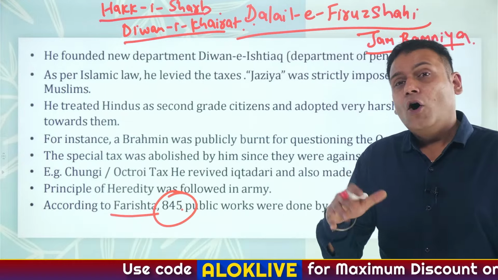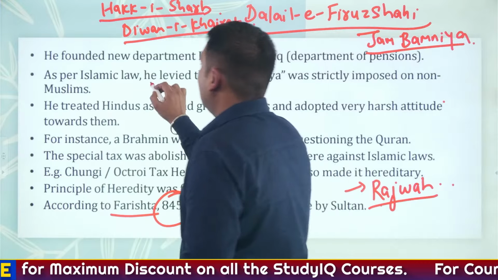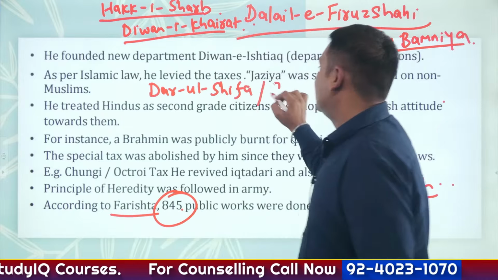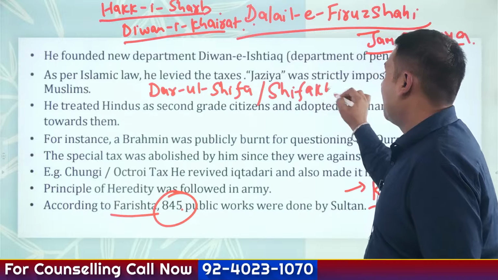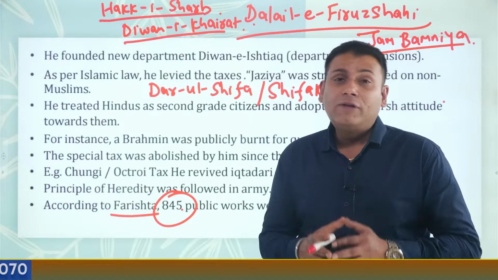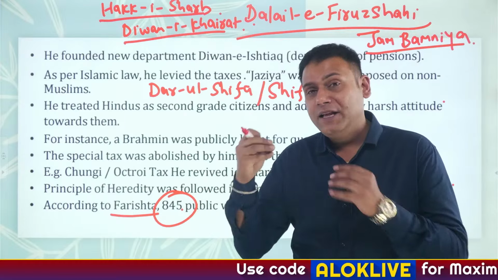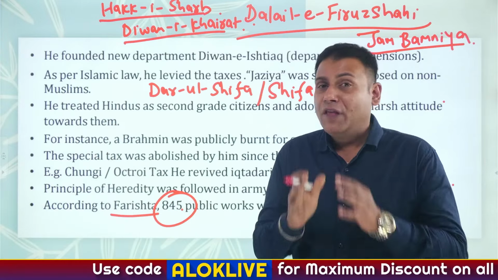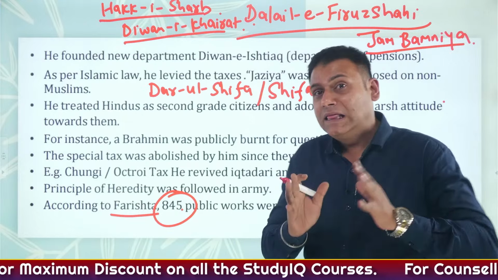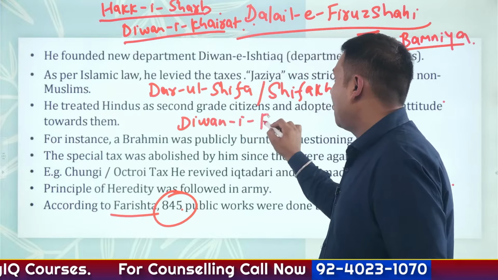Then hospital service was completely free of cost, and the hospitals were referred to as Dar-ul-Shifa or Shifa Khana. Firoz Shah Tughlaq had more than 1,80,000 slaves, who were employed in the karkhanas. There was a separate department of slaves, which was referred to as the Diwan-e-Bandgan department.